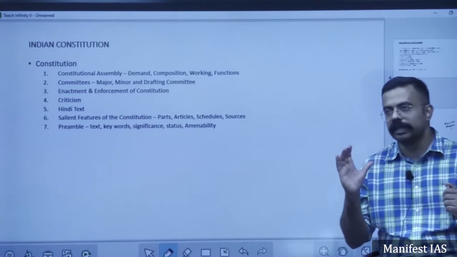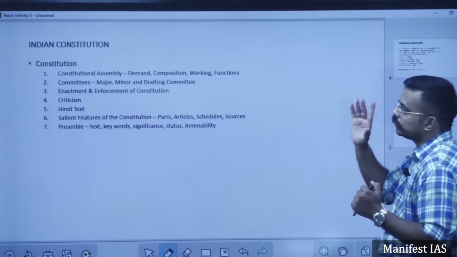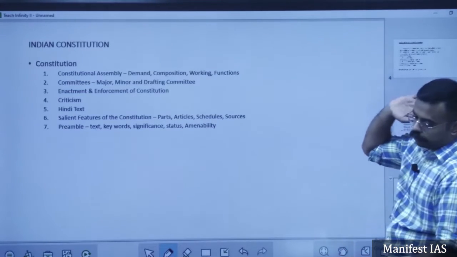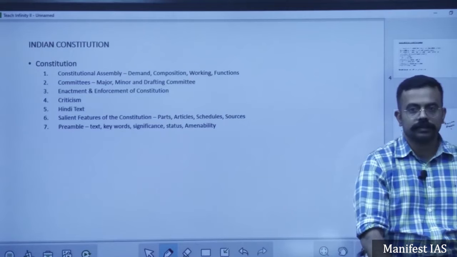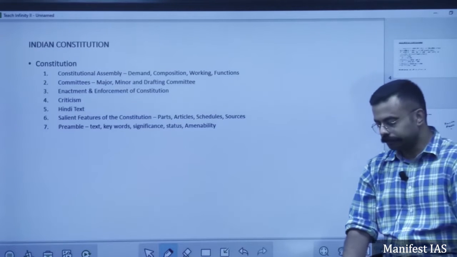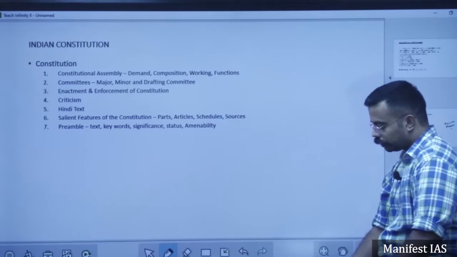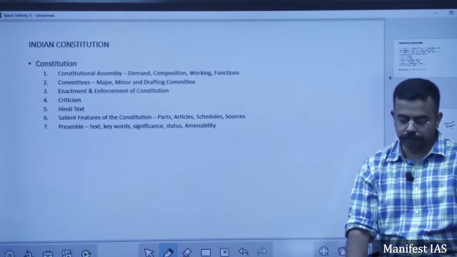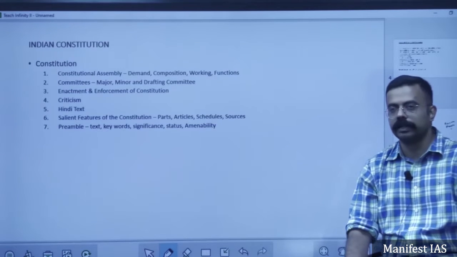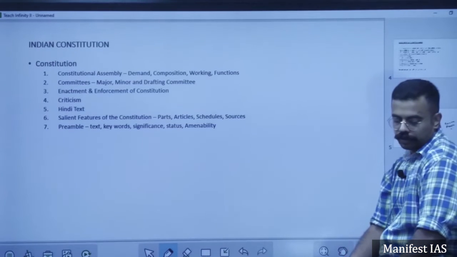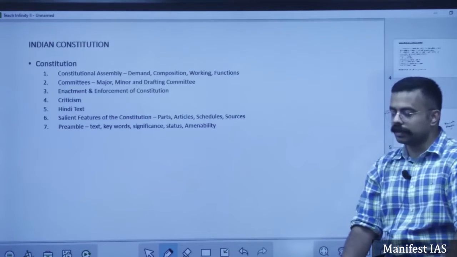The most important committee of all is the Drafting Committee. Who headed it? It was headed by Dr. B.R. Ambedkar, modern Manu, father of the Indian Constitution. Who were the other members?